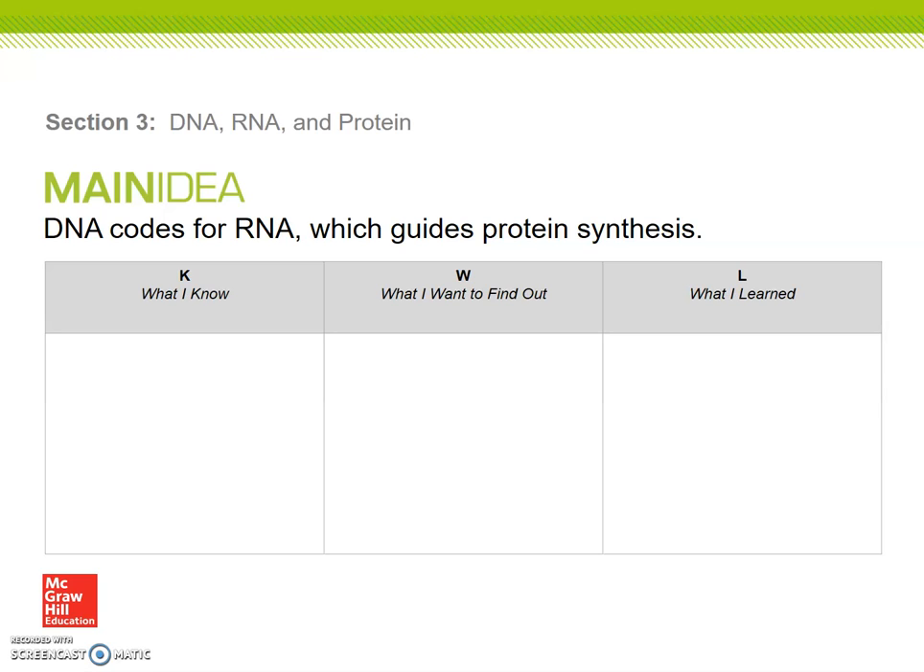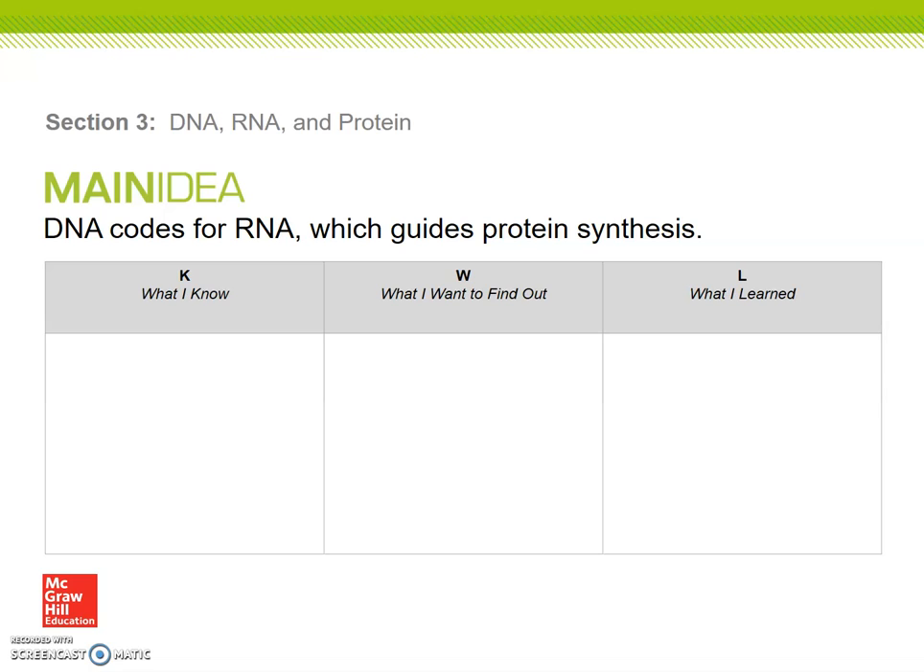Hey guys, welcome to today's lesson, Chapter 12, Section 3, which is all about DNA, RNA, and protein. So we've already talked about important biomolecules of life in the past. Protein was one of them. And if you look at this statement here, it says DNA codes for RNA, which guides protein synthesis. So basically, DNA makes RNA, which causes protein to be created.